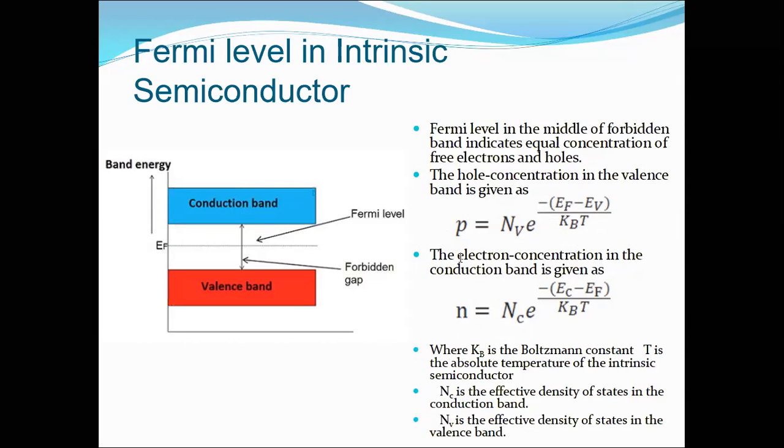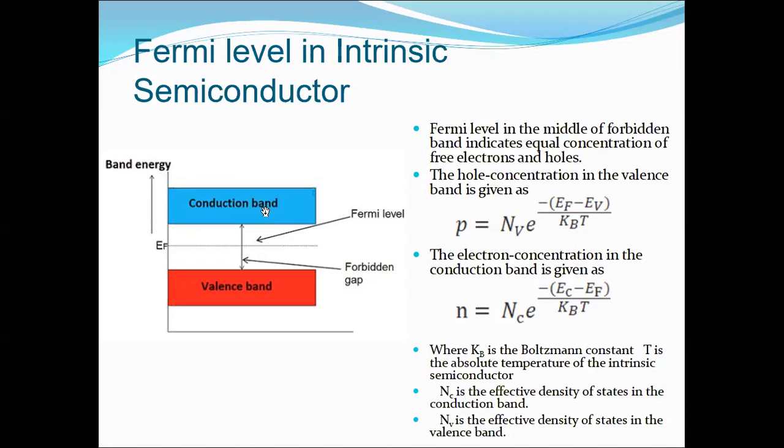Let's go one by one. What is NV? NV is the density of states in the valence band. How many states are lying in this valence band? Similarly, NC is the effective density of states in the conduction band. There will always be some density of states which need to be filled by the electrons. If the density of states is lower, then the electron concentration cannot be higher than the available density of states, right?